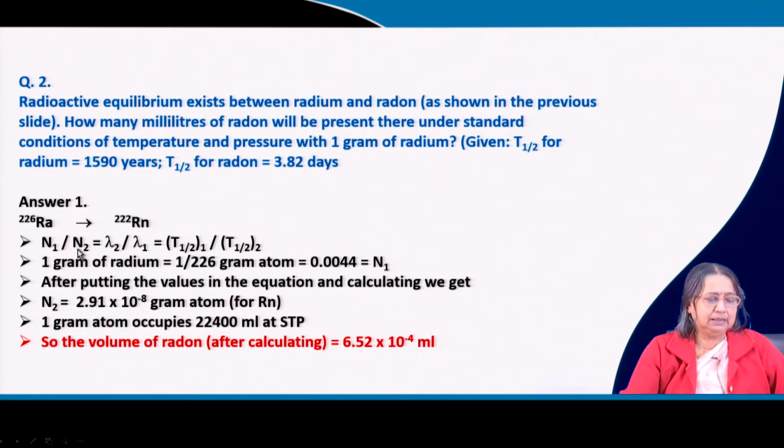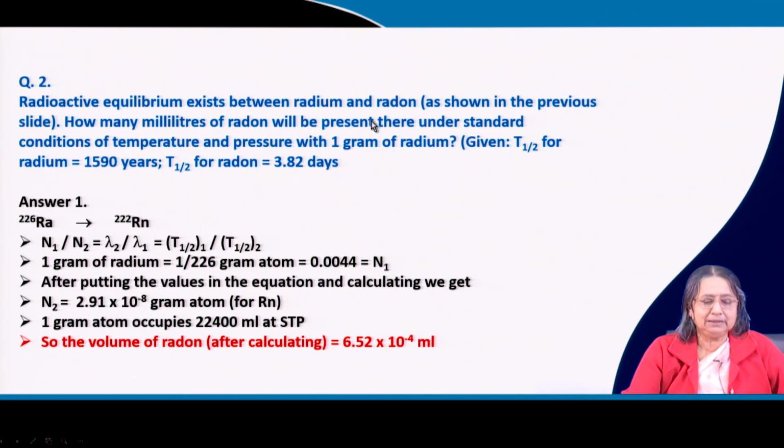Now, just from this you can start: N1 by N2 is equal to T half 1 by T half 2. Okay. 1 gram of radium is the mass. So, 1 by 226 gram atom. So, this is the N1, and then after putting the values in the equation and calculating we get N2. We need the value of N2, then how many gram atoms of radon, and then 1 gram atom occupies this much milliliter at STP. So, the volume of radon after calculating it will come like this.